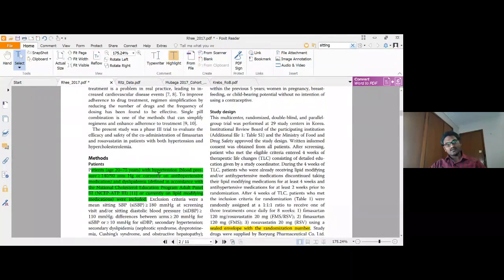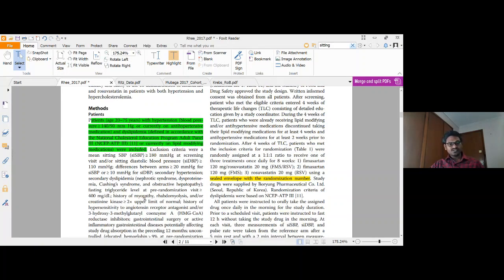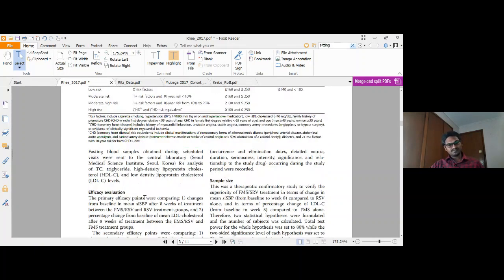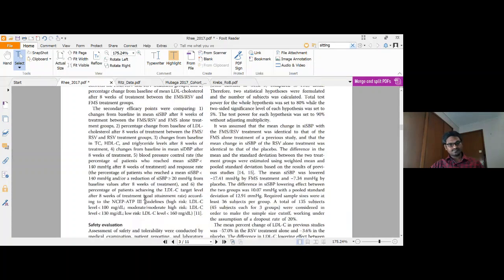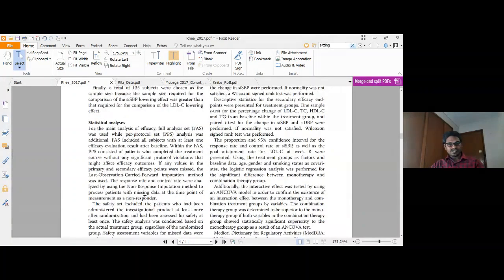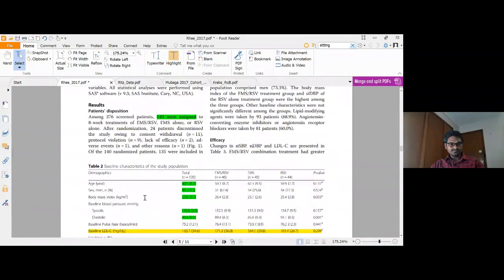So next, as we mentioned, we need to capture the participant information. It is a P. So patients with age 20 to 75 with hypertension and the definition of that hypertension and any comorbidities. Here the patients are having dyslipidemia. And the definition of that as well we are going to capture. So it's about the participants. Next, interventions we are going to capture.